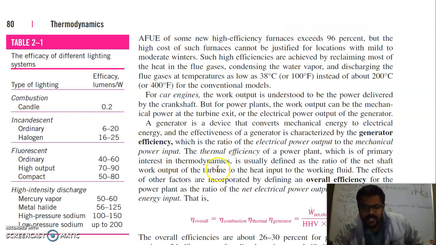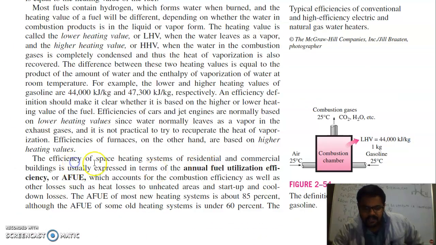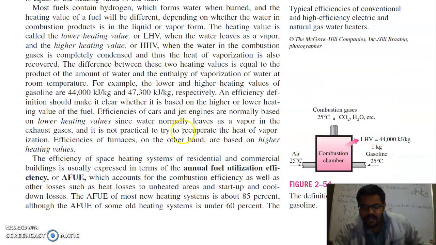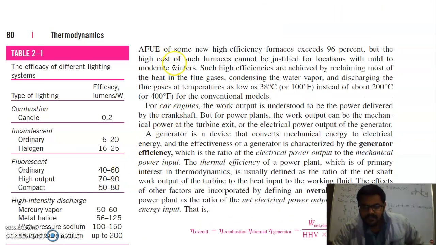The lower heating value of 44,000 kilojoules per kilogram is produced. The efficiency of space heating systems of residential and commercial buildings is also usually expressed in terms of annual fuel utilization efficiency, which accounts for combustion efficiency as well as other losses such as heat losses to unheated areas and startup. 95% to 96% efficiency can be obtained for the annual fuel utilization efficiency of some new high efficiency furnaces, but this comes at high cost.